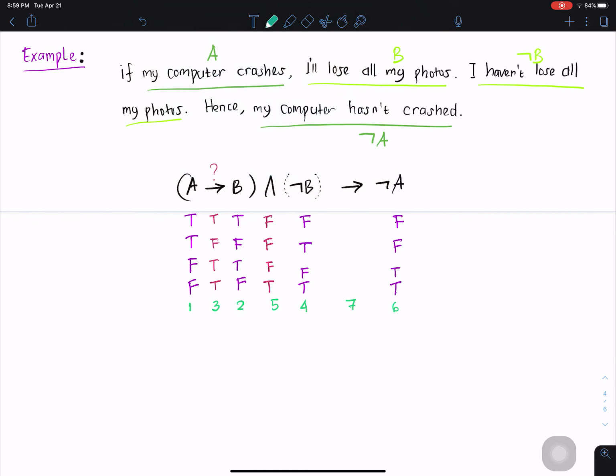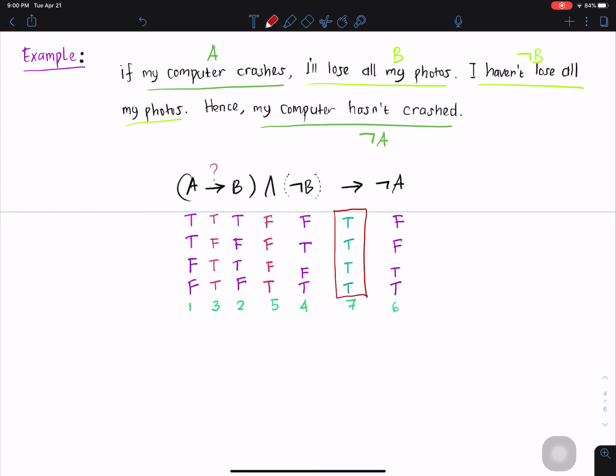So with this, what will be our result? First row FF, true. Second row FF, true. Third row FT, true. And the last row, the fourth one, TT, true. Now we get the final result is all true.